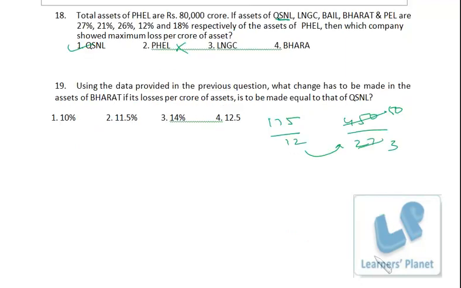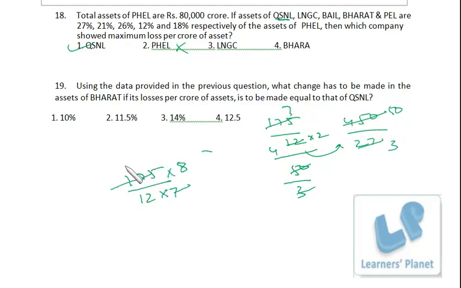Now see, 175 by 12 is 7 by 8 of 50 by 3. That means if 175 by 12 is reduced by 1 by 8, that is, made 7 by 8, then it will be equal to 50 by 3.